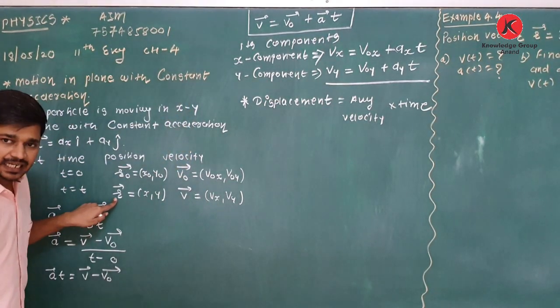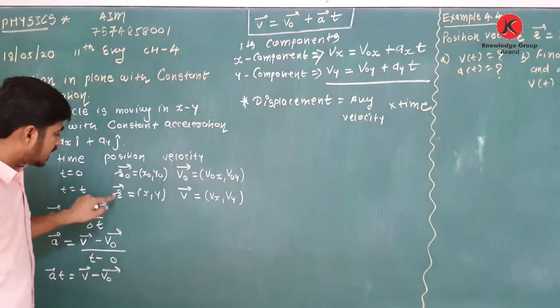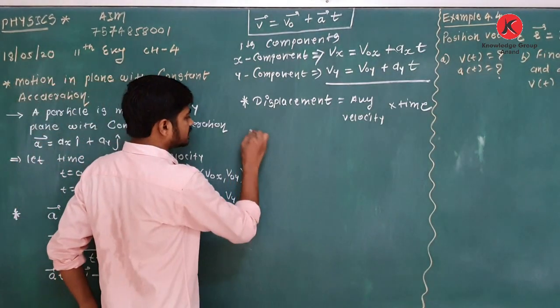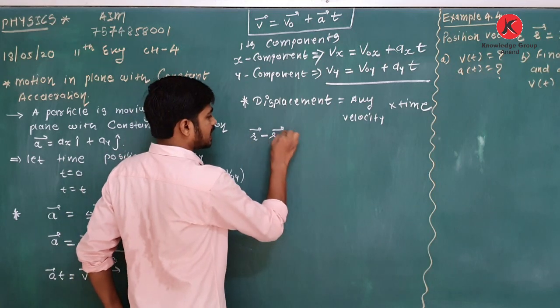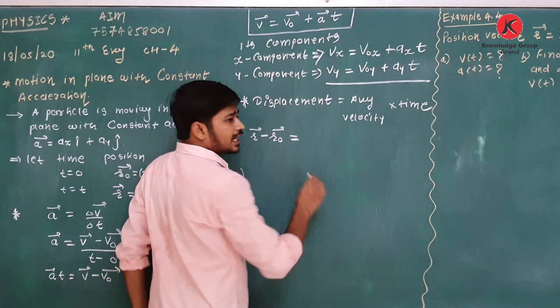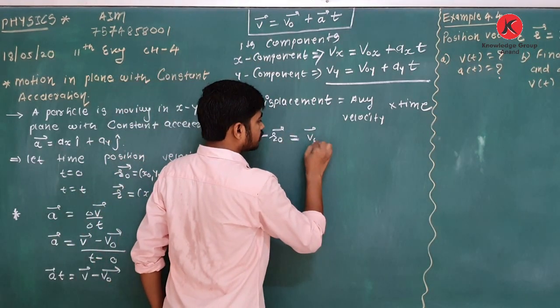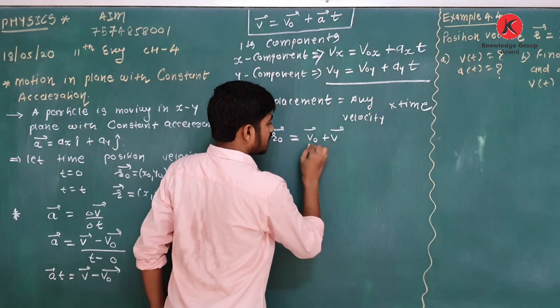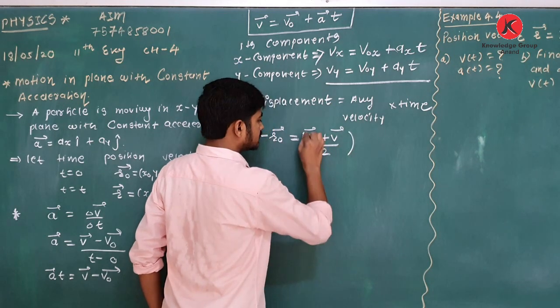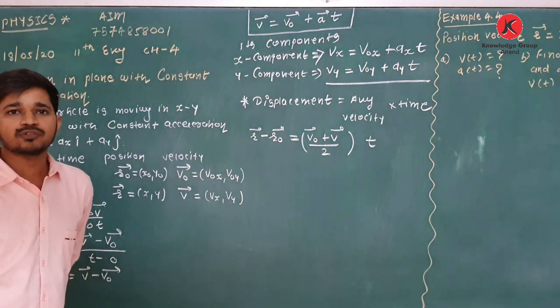Final position is r, initial position is r0, so displacement is r minus r0, which is equal to average velocity, and if you remember from chapter number 3, we can write it as (v0 + v) divided by 2, times time t. Clear about this?